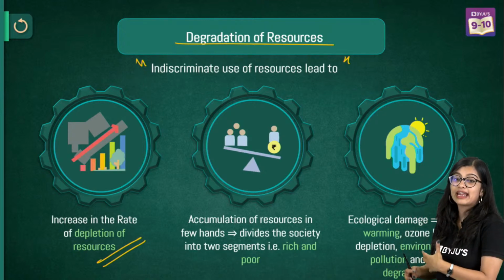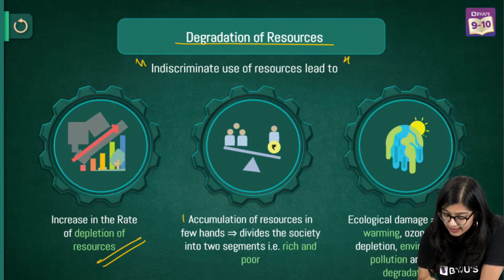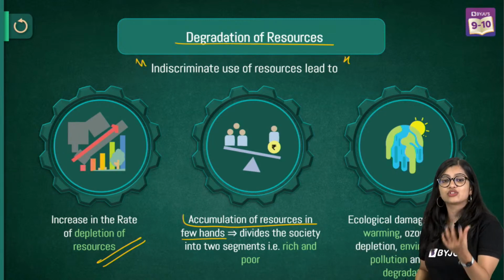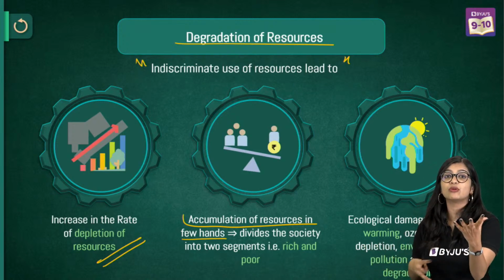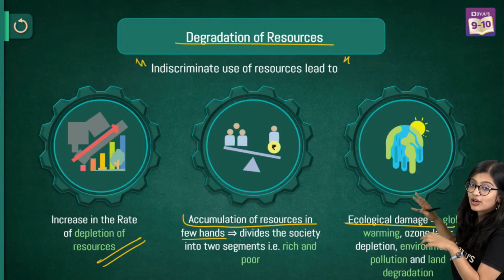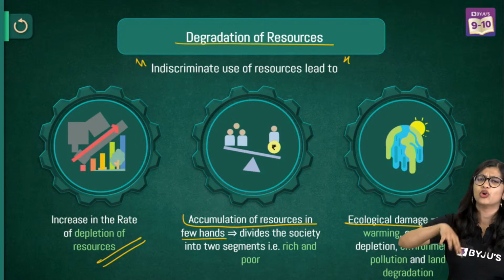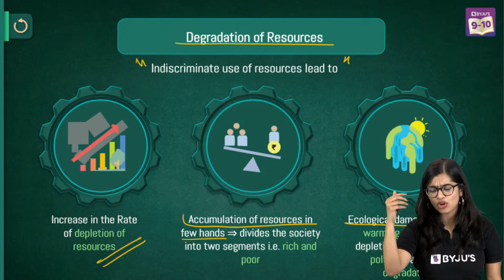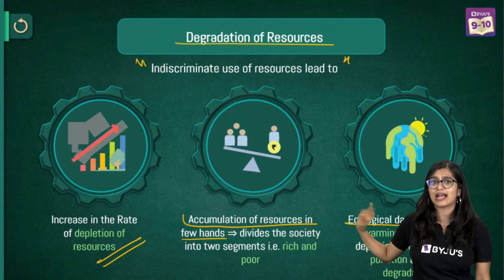There is an increase in the rate of depletion of resources because of overconsumption. There is accumulation of resources in the hands of a few people. It is not equally distributed, but distributed unequally amongst rich and poor. Over a period of time it has resulted in ecological damage, leading to global warming, environmental pollution, degradation, and so on.